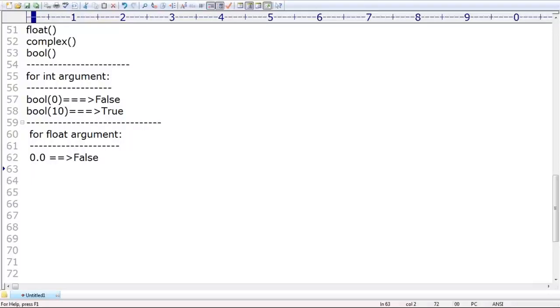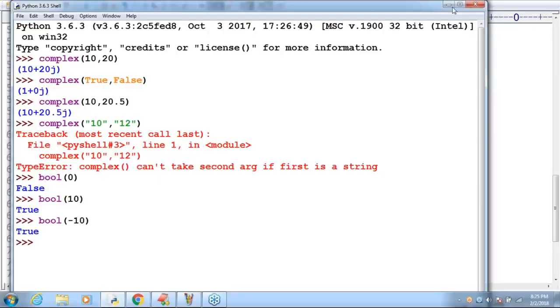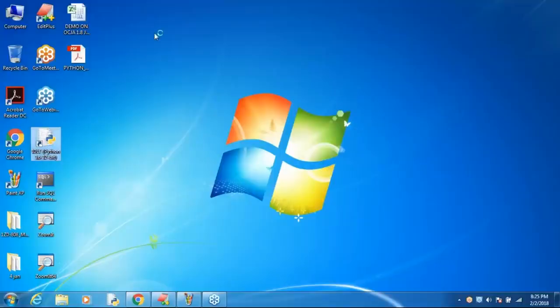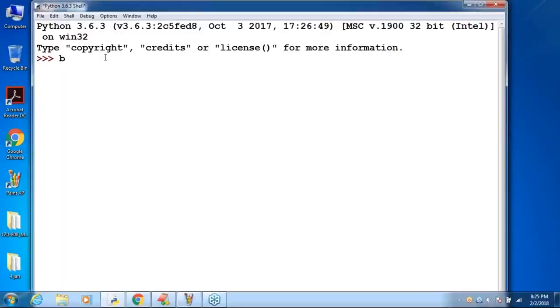Sir, I have 0.8 here. Just observe, I'm going to check all these possibilities. For the float, bool of 0.0. 0.0 means what? 0 only. What is the answer? False is the answer. Excellent. Bool of 0.1 I'm taking. Is it 0? No. That's why by default we are going to get True as the answer.